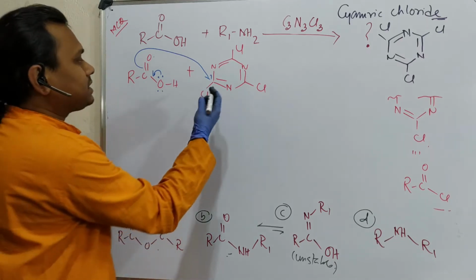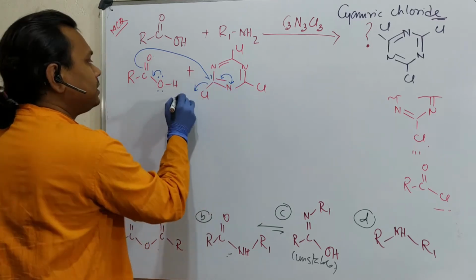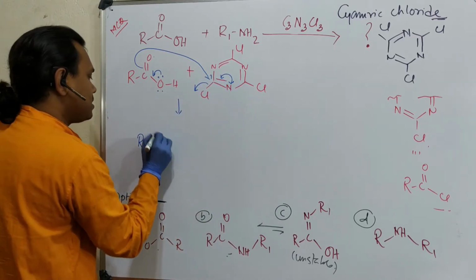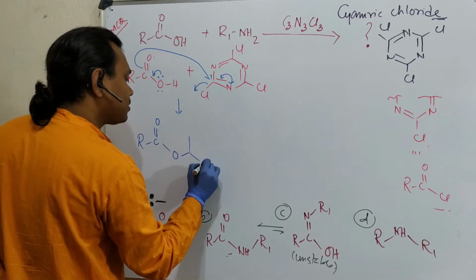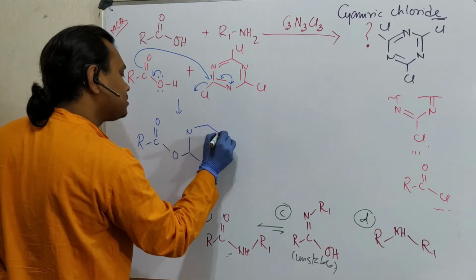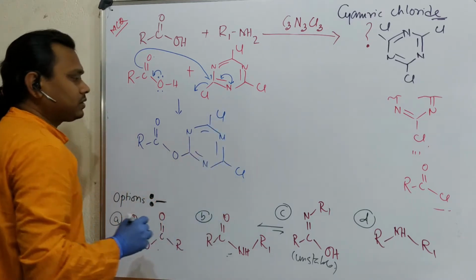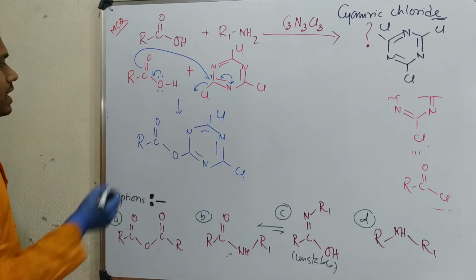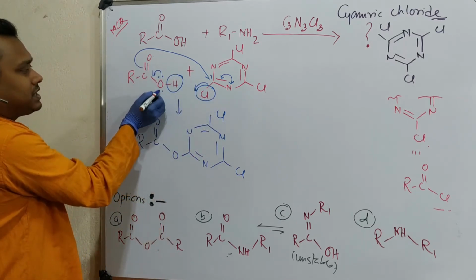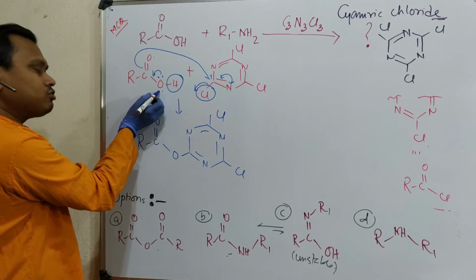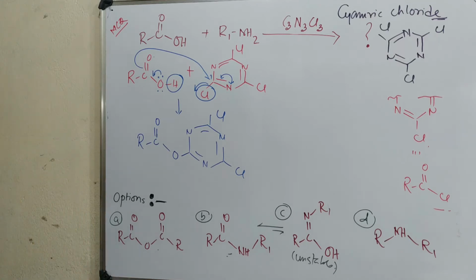Fine. Next step, it will come back, and it will leave. Then what it produces is RCOO attached to the ring N. The rest of two chlorides are as they are. In this case, one chlorine leaves from here along with this proton, because after this attack this oxygen will have a formal positive charge. How will it be neutralized? By releasing the proton. Those are very basic chemistry, that's why I am not going step by step.